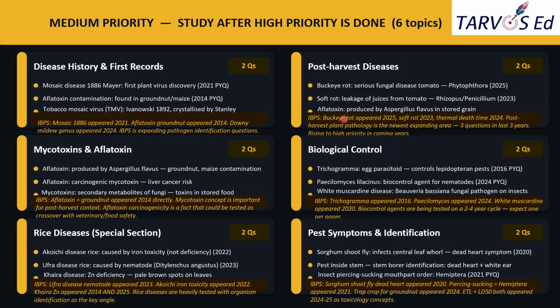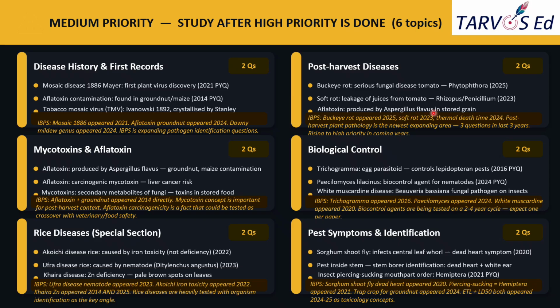Okay. From the IDPS angle, they tested novelty questions like Buckeye rot, soft rot, and so on. In addition to aflatoxin, if there is any toxin related to fungal production, you should pay attention there also.